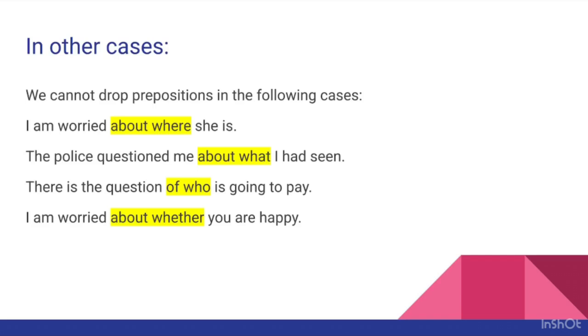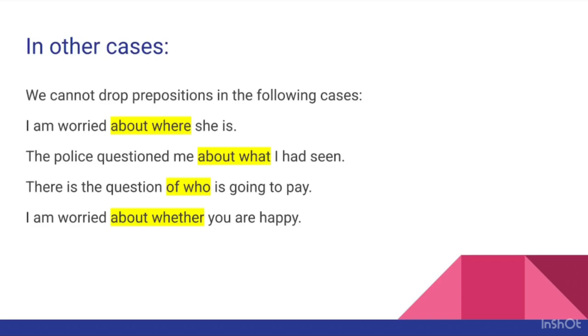The verbs that I have listed in the previous slide are not used here. So, if I use these verbs like worried, questioned, then I have to use preposition and WH words side by side.